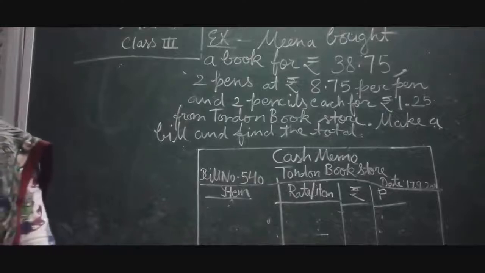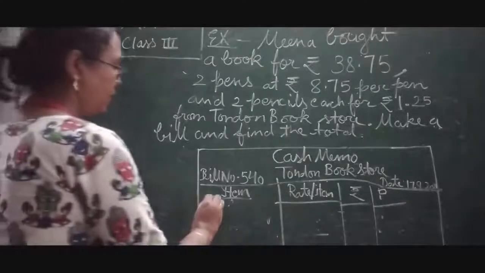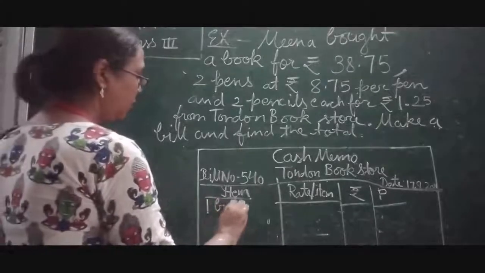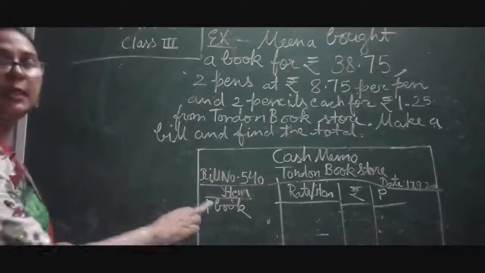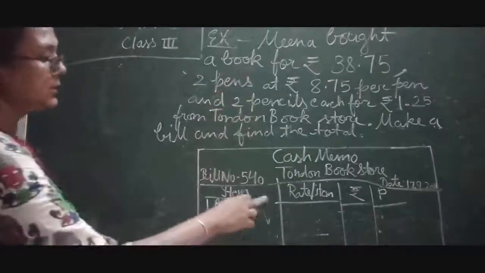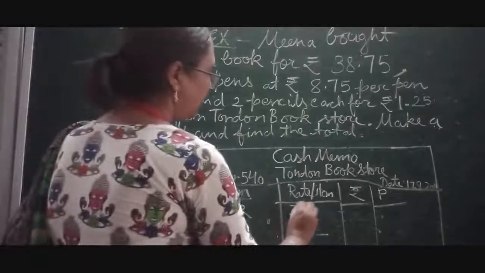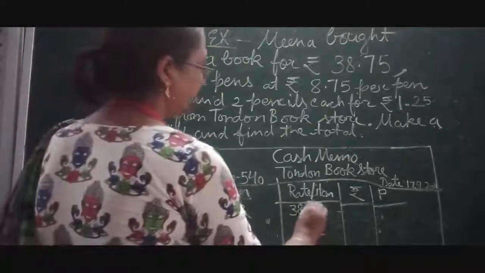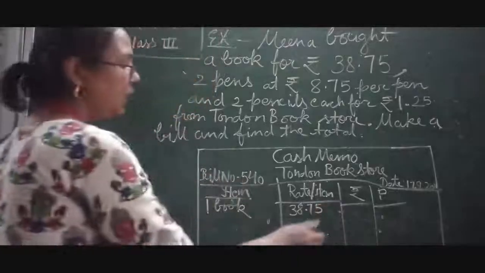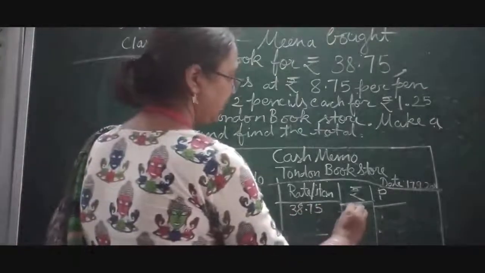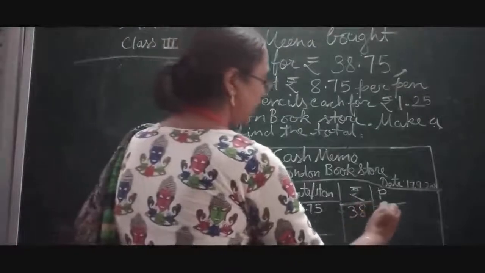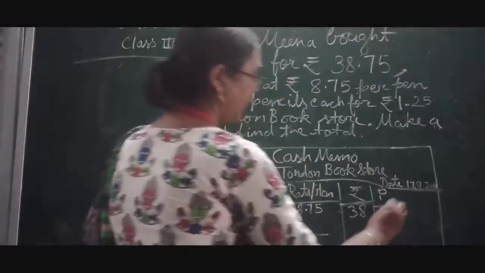So we will write one book. Okay, and the cost of a book is the rate. So 38 rupees and 75 paise. Now we will write in the rupees and paise columns 38, and here paise is 75.